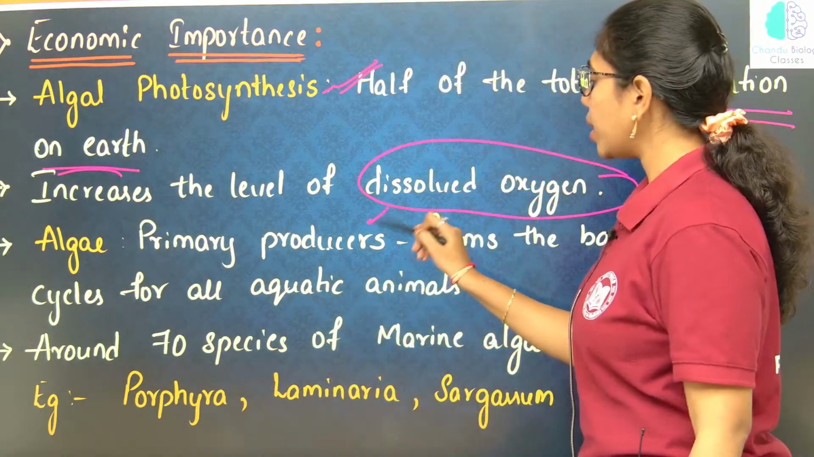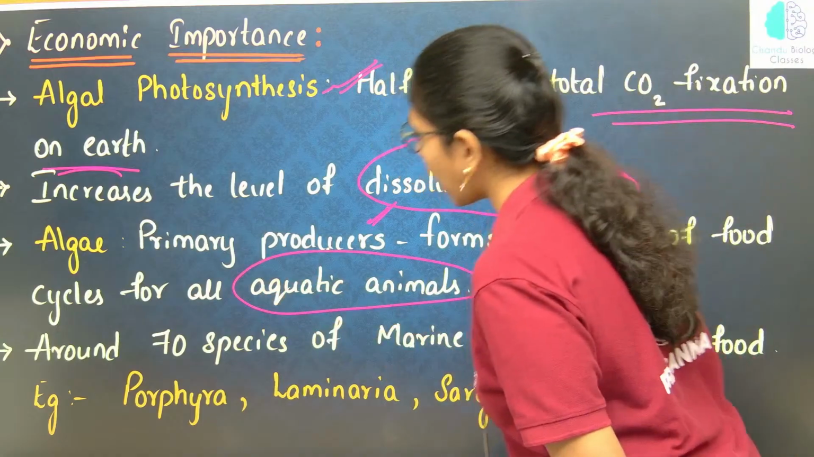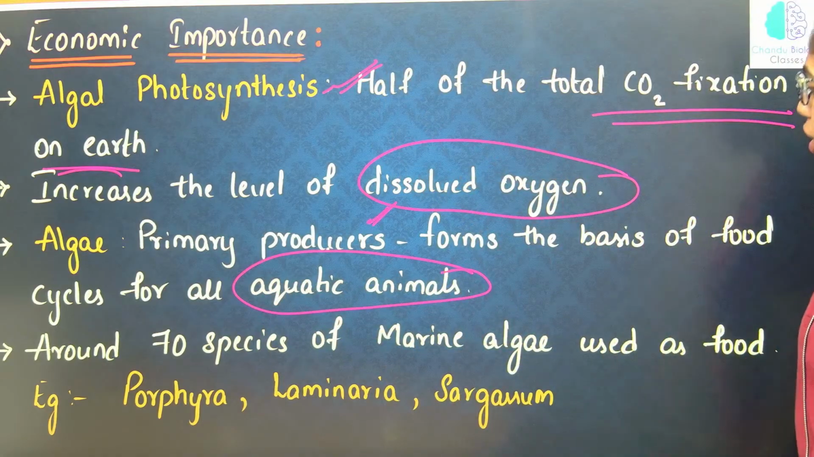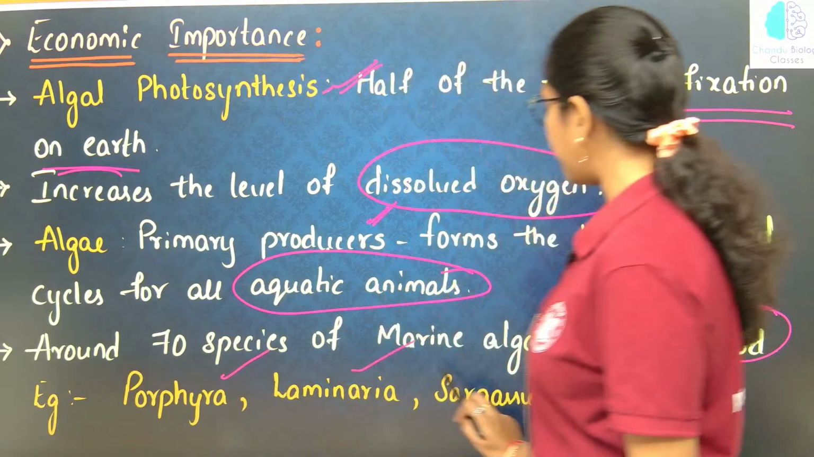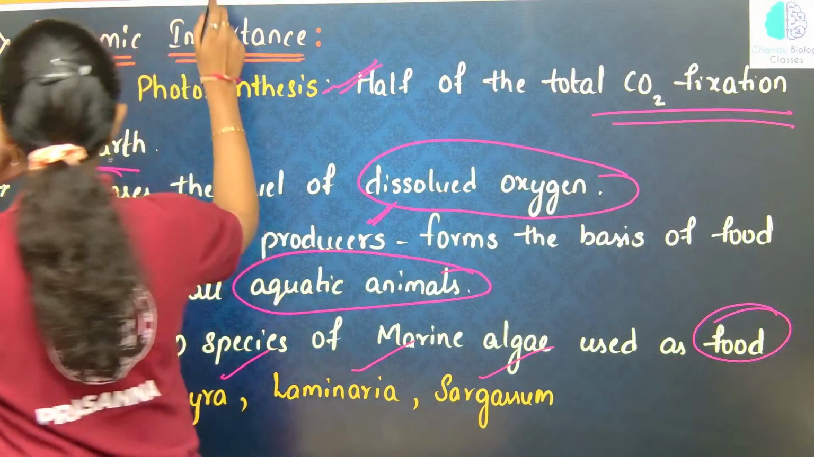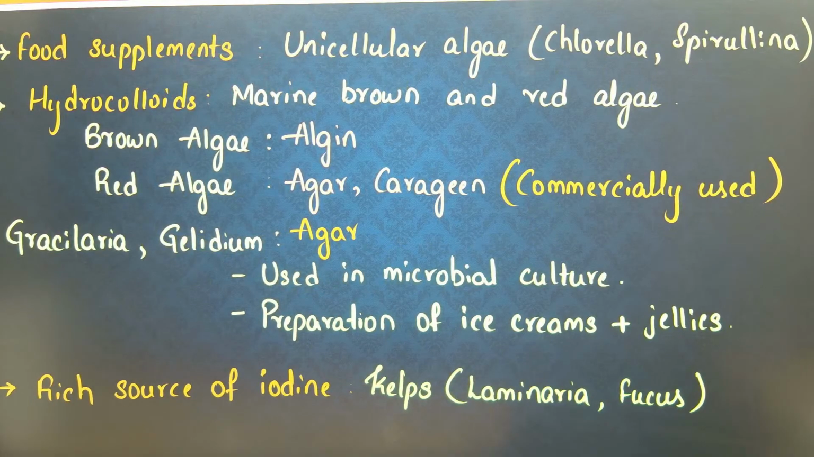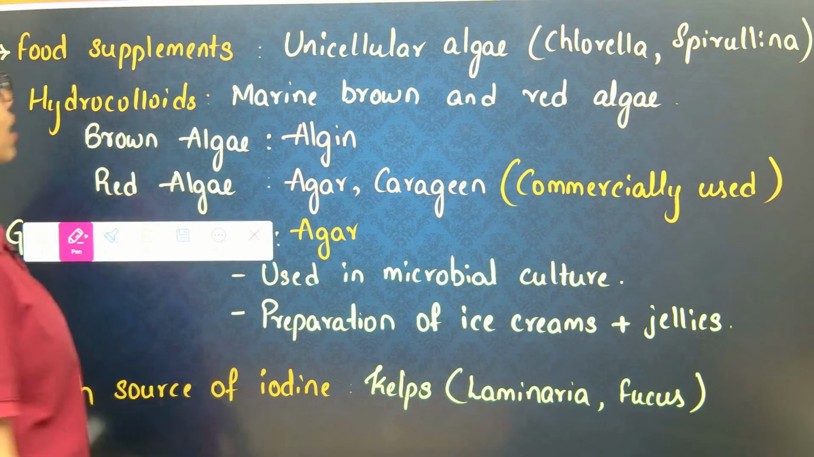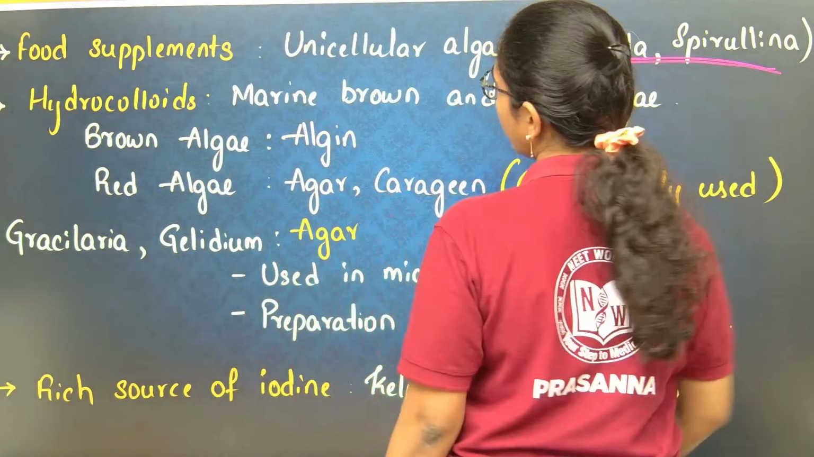Algae are the primary producers and form the basis of food cycles for all aquatic animals, and over 70 species of marine algae are used as food. The best examples are Porphyra, Laminaria and Sargassum. Food supplements: unicellular algae like chlorella and spirulina.